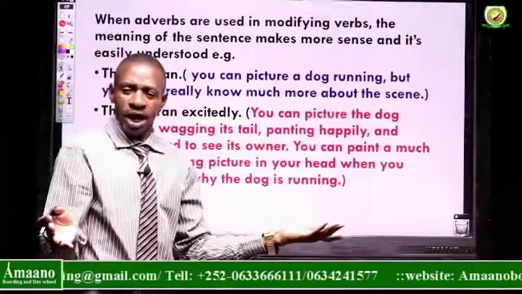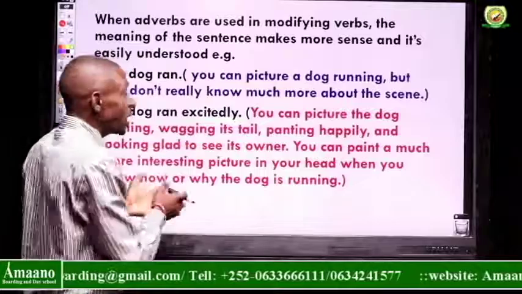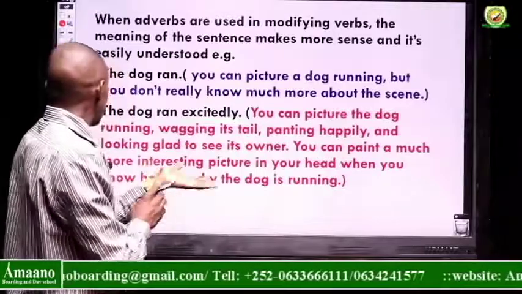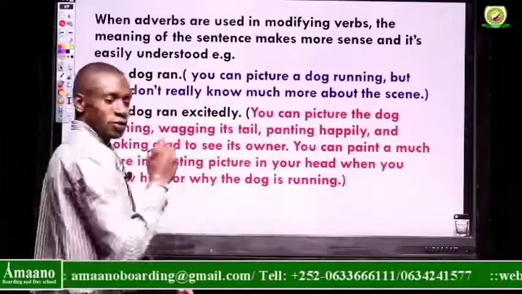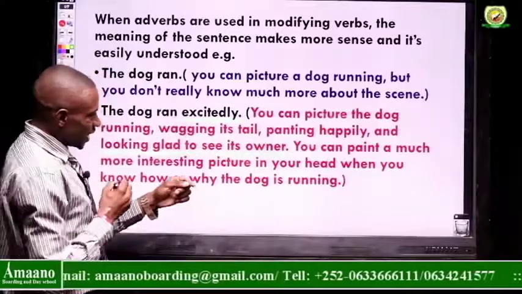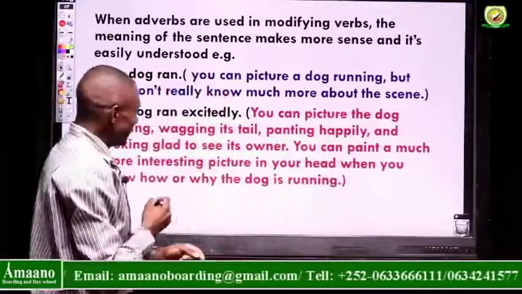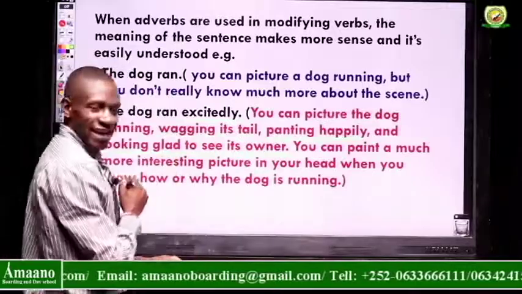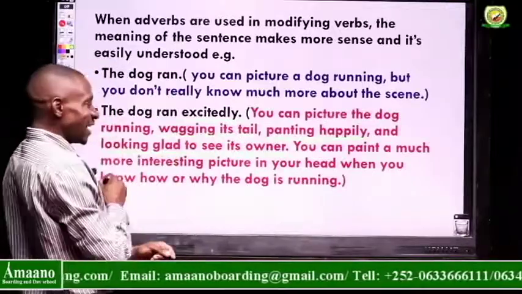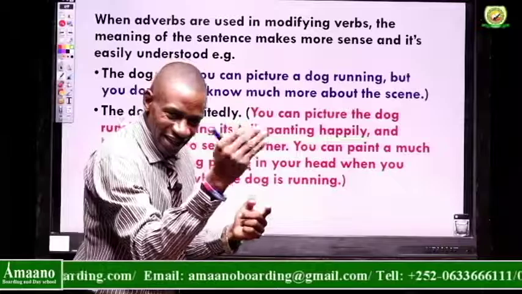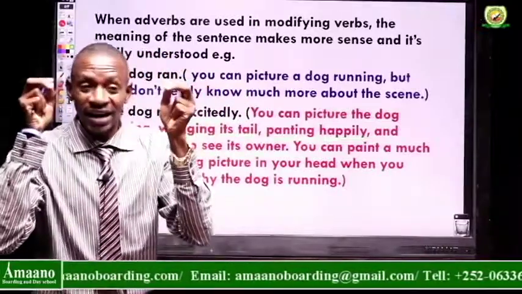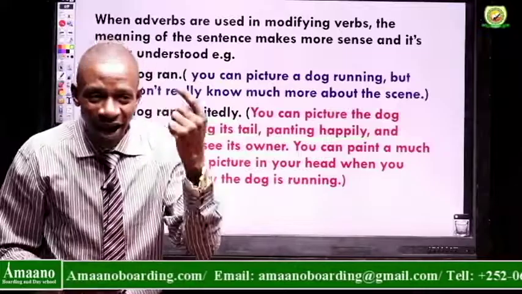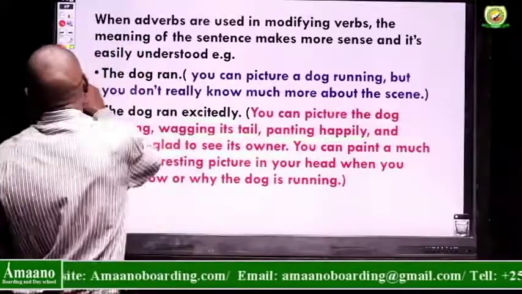So those two sentences there: the dog ran. There's no question about why. But in this given case, why did it run? It ran very fast because at this particular point, it was looking glad to see the owner. And then in this given case, it was panting happily. It was wagging its tail, and then the dog was running. So it's running, wagging the tail because it has seen the what? The owner. We get a true picture. We answer the question why the dog is running.